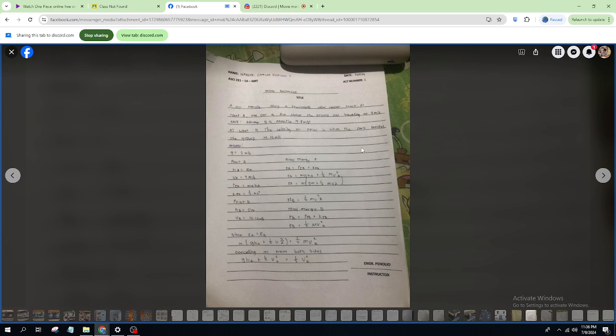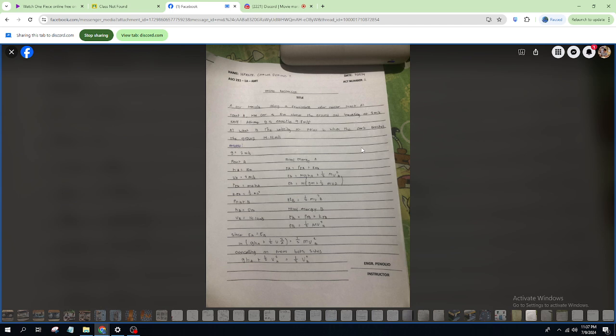So, let's start. To find the velocity at point B when the cart reaches the ground, we can use the conservation of energy principle. At point A, the cart has gravitational potential energy equal to its mass multiplied by the acceleration due to gravity and height, or potential energy is equal to mgh. As the cart reaches the ground at point B, all of its potential energy is converted to kinetic energy. So we can equate the initial potential energy to the final kinetic energy to solve for the final velocity.